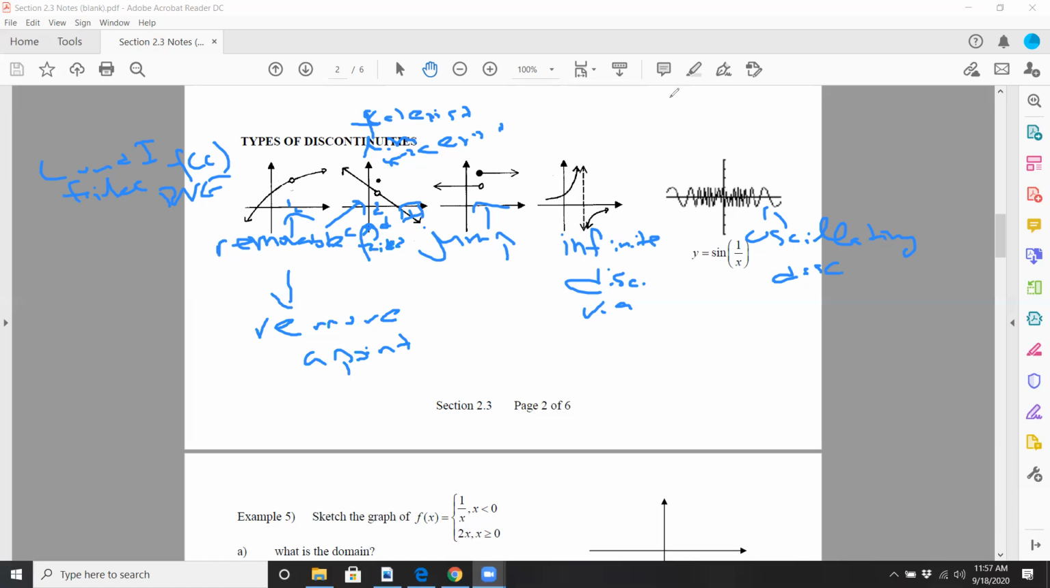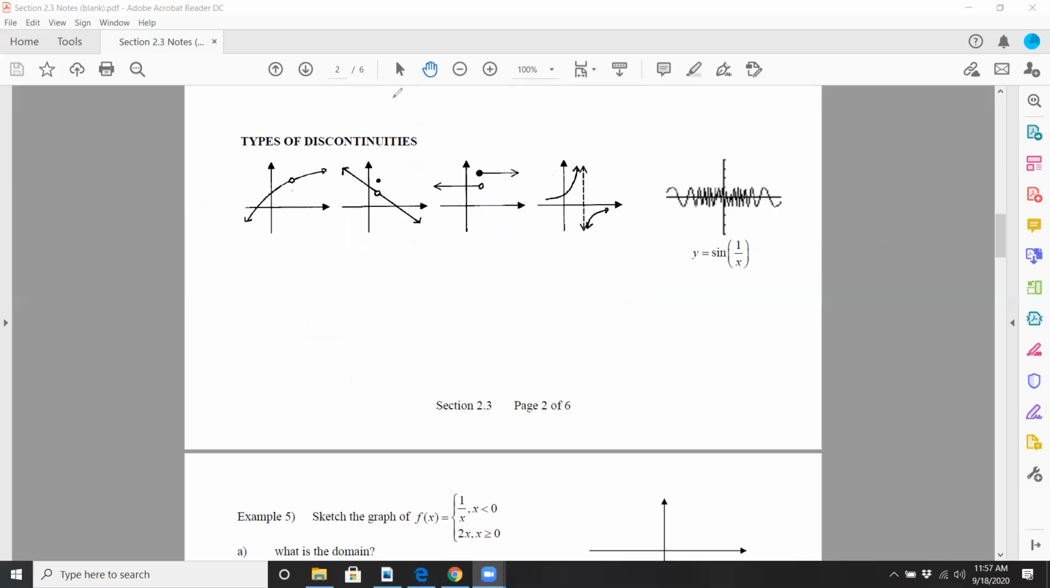Let me clear because it's getting a little busy. Here we put c, and here we'll put c. Now here, does f of c exist? Well, yeah, of course. But condition 2 fails because the limit does not exist. That's because the left-hand limit and right-hand limit are not the same.